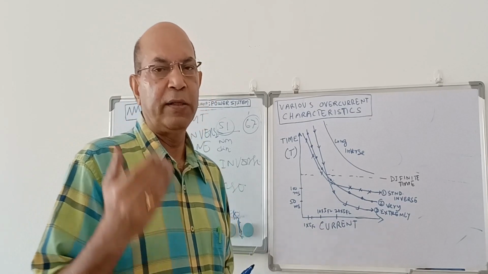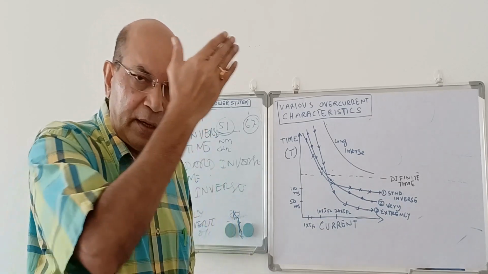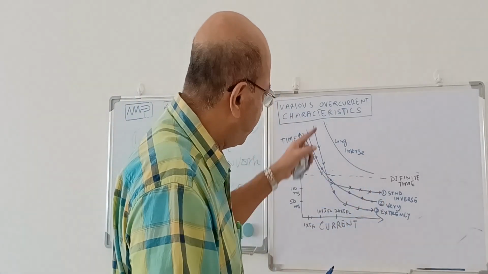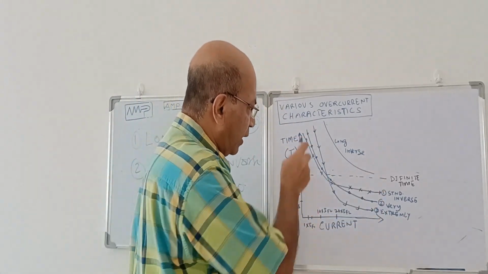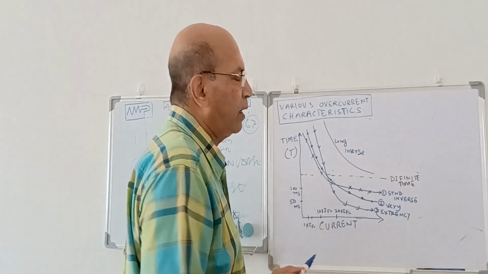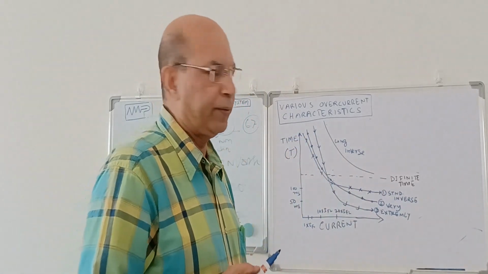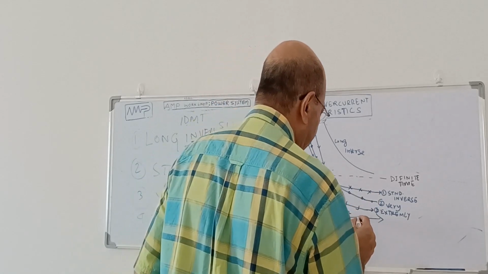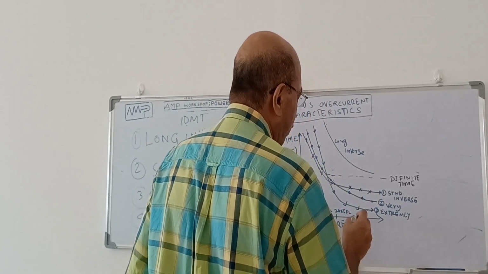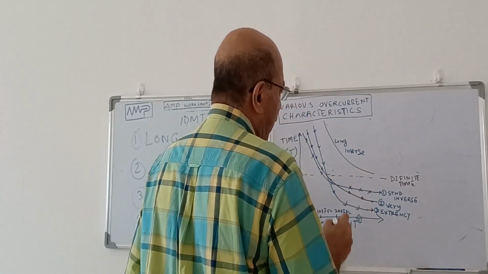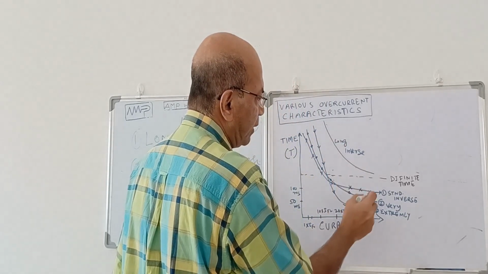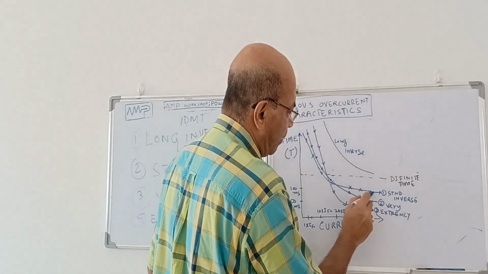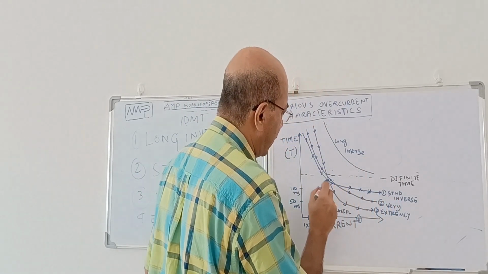Is it a standard inverse, very inverse, or extremely inverse depends on the index, or the declination. The more the declination, the more extreme the curve is in nature. So you see, in case of long inverse, for a particular current, the corresponding operating time is high. These are the 4, 5 curves. This is a long inverse. The second curve is a standard inverse. You put a mark on this. This is a standard inverse.